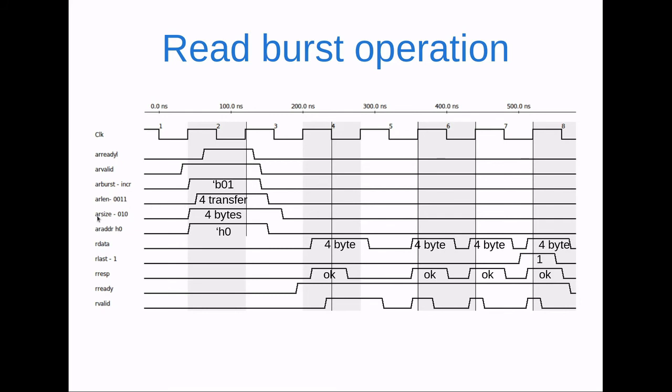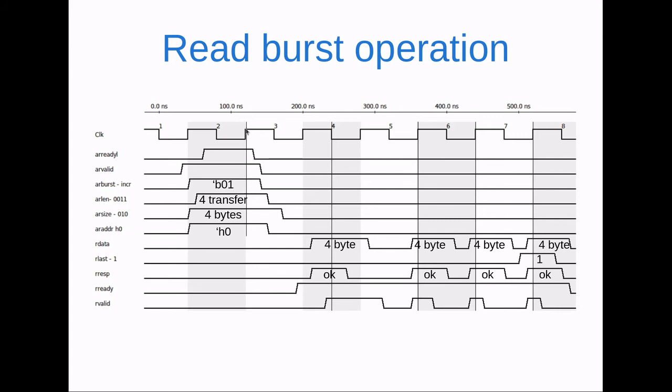The value of ARSIZE is 010, that means 2, so 2 raised to the power 2 means 4 bytes in each transfer. And the address, let's say, is 0, the initial address. So we initiate the information. These are our burst signals: ARBURST, ARLEN, ARSIZE. They tell the size of each transfer, the total length, and the burst type: increment, fixed, or wrapping. Here we take the example of increment type.